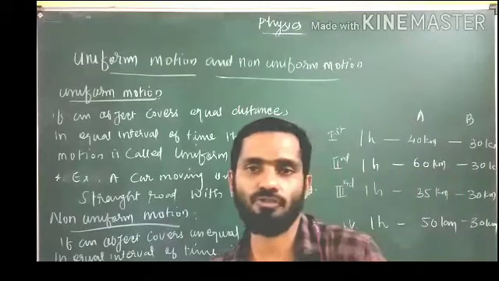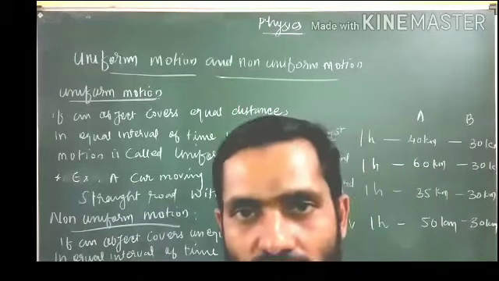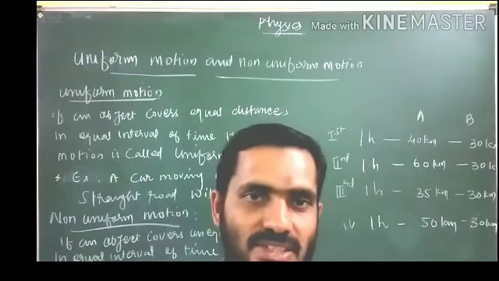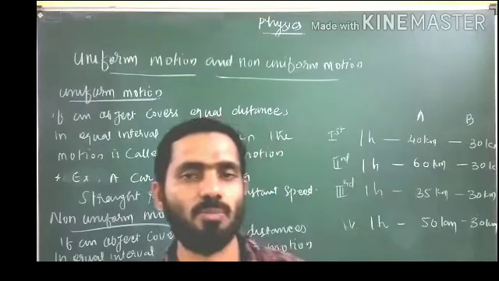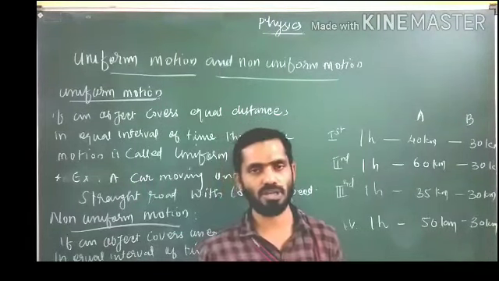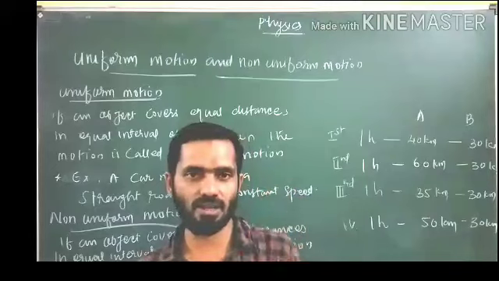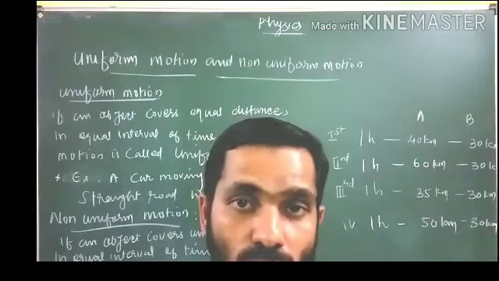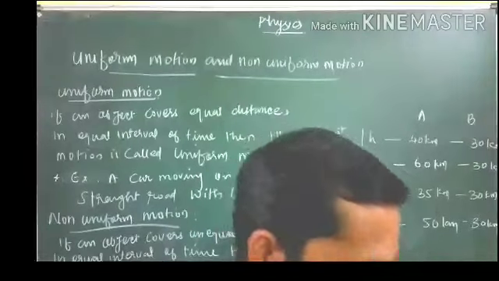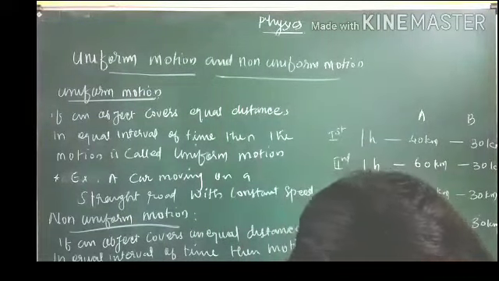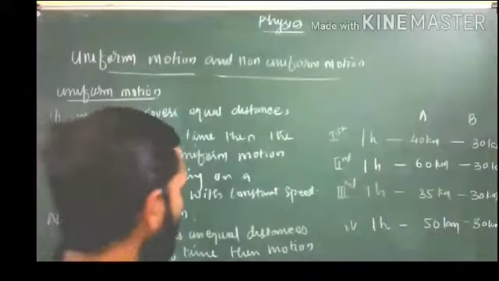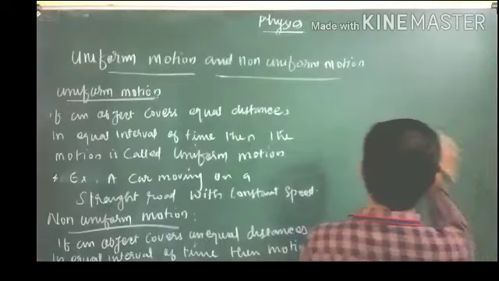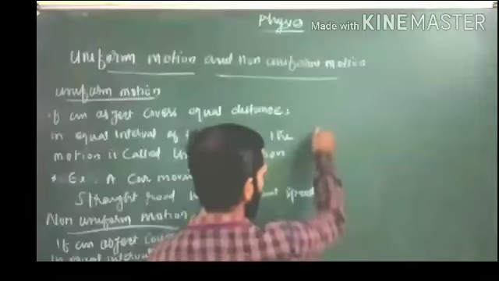What is uniform motion? A motion in which the object covers equal distances in equal interval of time is called a uniform motion. If an object covers unequal distances in equal interval of time, then the motion is called a non-uniform motion. One simple definition also you can give here. This is one definition. Or otherwise, simply you can say, what is uniform motion?